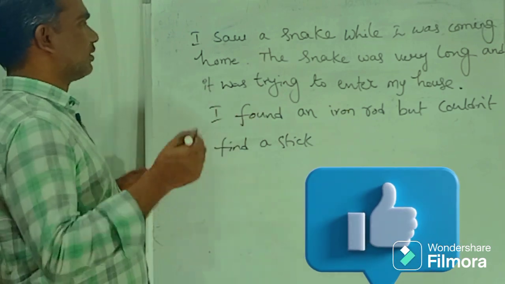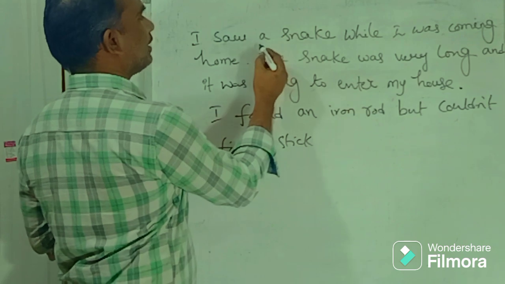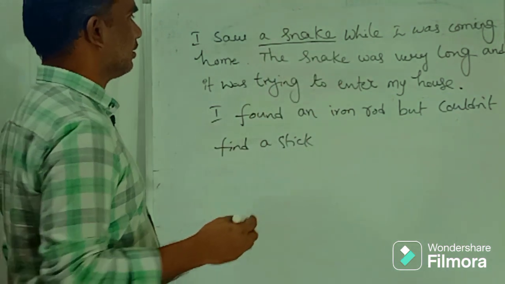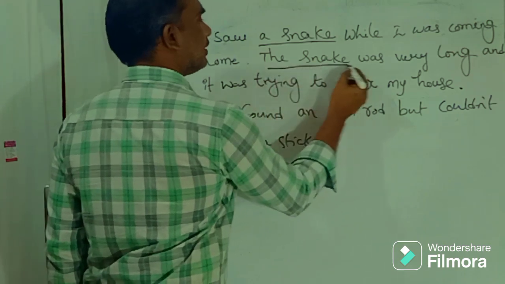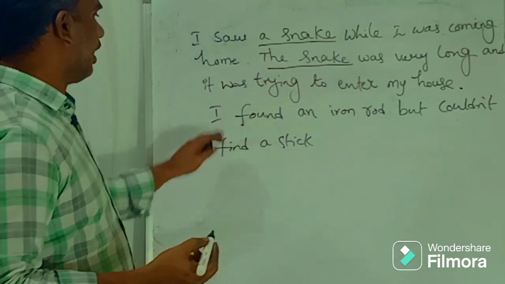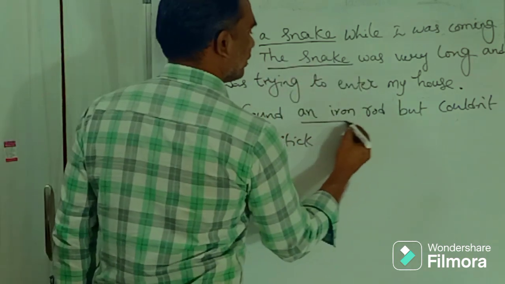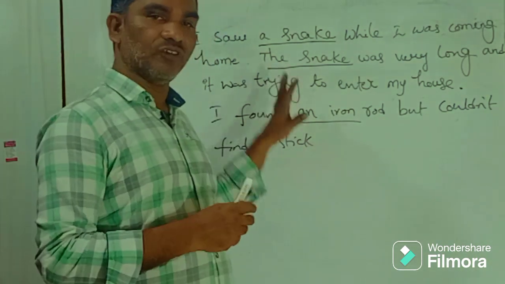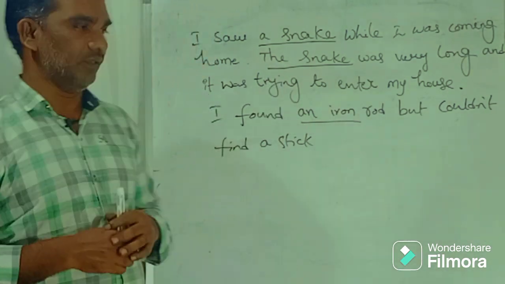Just look at the words that I am using here. I saw a snake. I saw a snake. But here, the snake, right? I found an iron rod. Right. So you just focus on the underlined words.